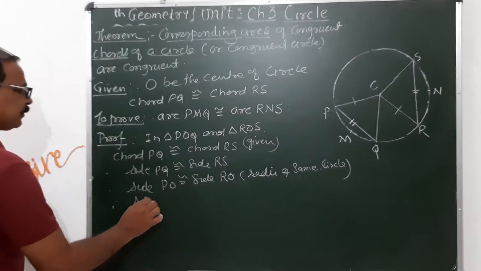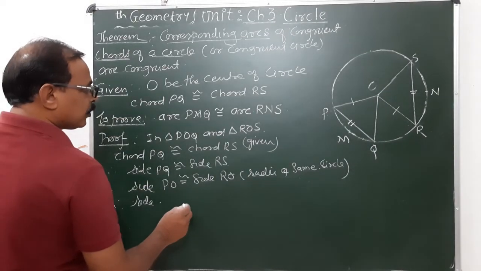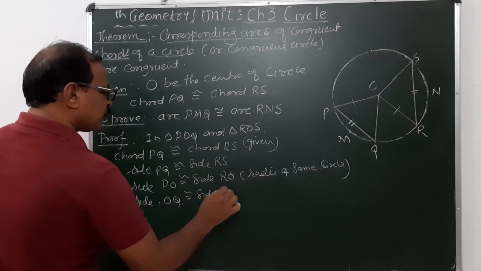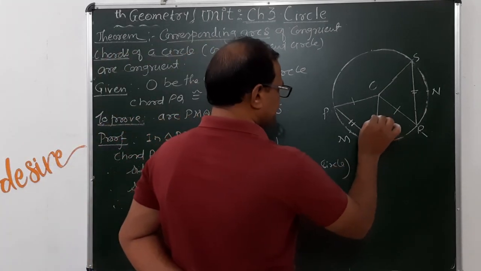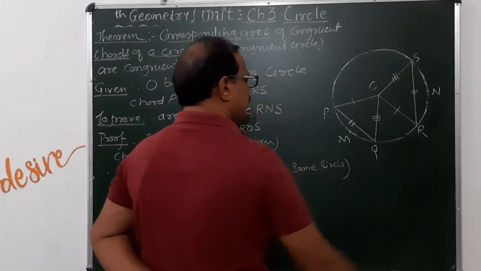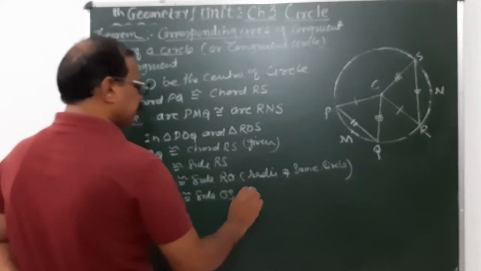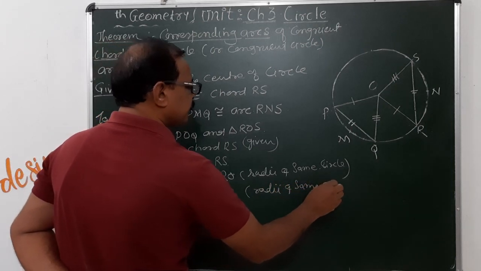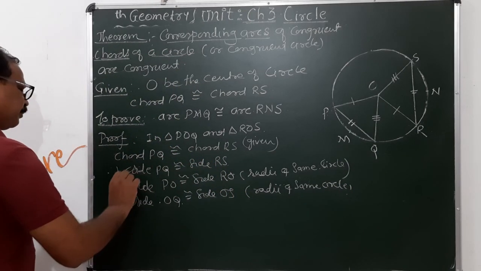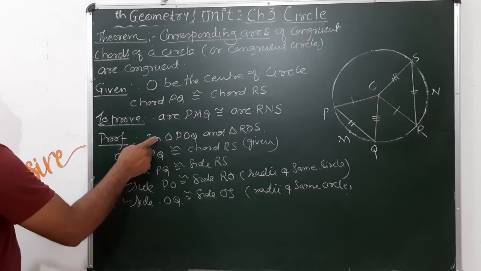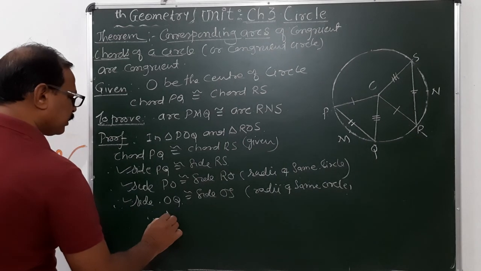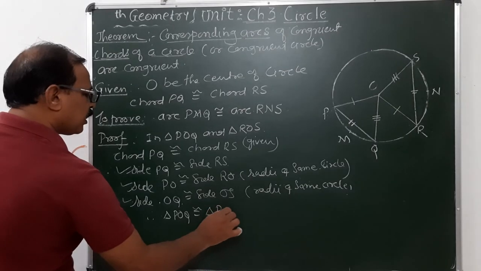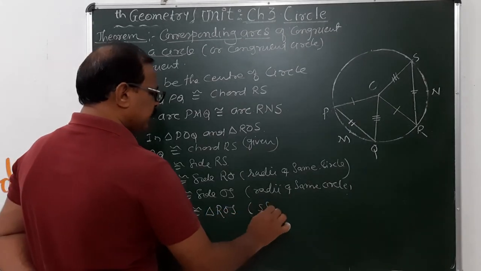Similarly, side OQ congruent to side OS. Why? So these sides are congruent to these. Why? These are radii of the same circle. And here, by using the SSS test, the given two triangles are congruent. Therefore, triangle POQ is congruent to triangle ROS. By which test? SSS test.